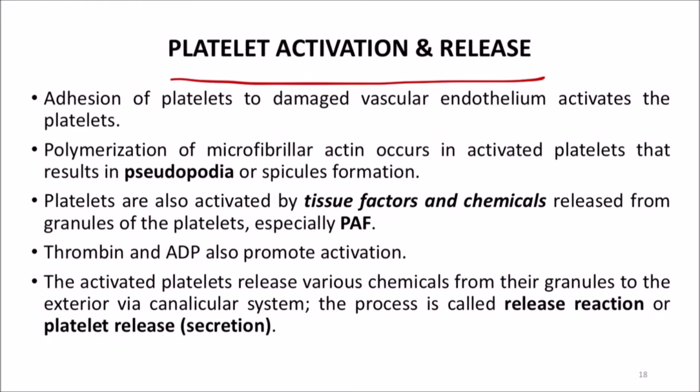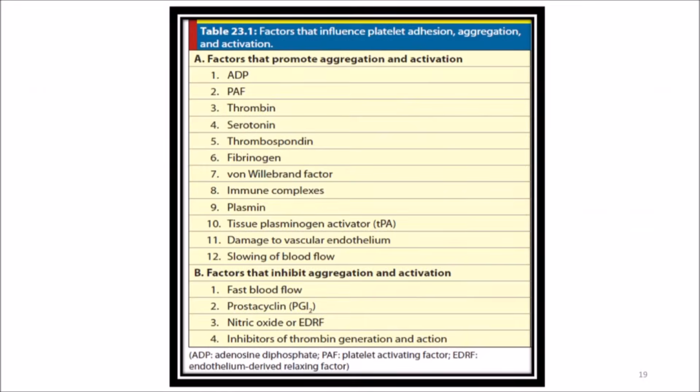So again, it is the same thing coming. ADP and PAF are the main factors which are released as a part of activation. Even you can see thrombin along with ADP and PAF. So especially you have to remember the factor PAF, that's platelet activating factor. The activated platelets release various chemicals from their granules to the exterior via the canalicular system. The process is also called release reaction or platelet release, that is release reaction and secretion. Release means the chemicals are released, especially ADP, PAF and thrombin, and platelet release is known as secretion. So these are the different actions or roles of platelets in hemostasis.